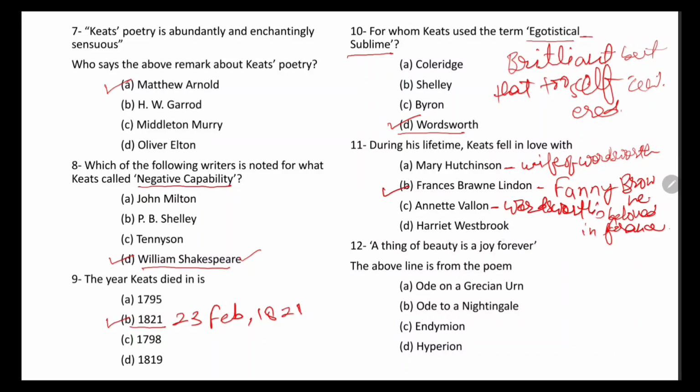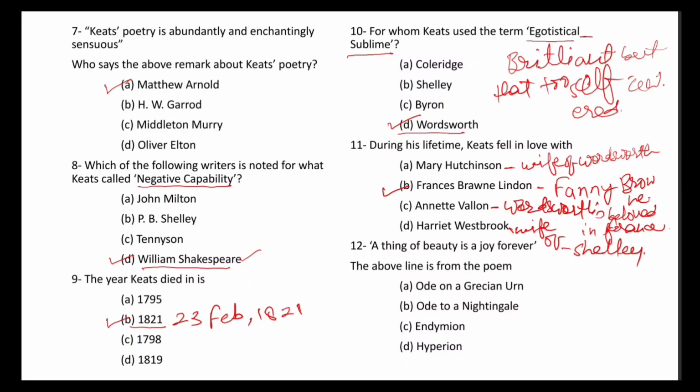And Harriet Westbrook, she is wife of Shelley. Harriet Westbrook, wife of Shelley. Annette Vallon, Wordsworth's beloved in France. And Mary Hutchinson, wife of Wordsworth.